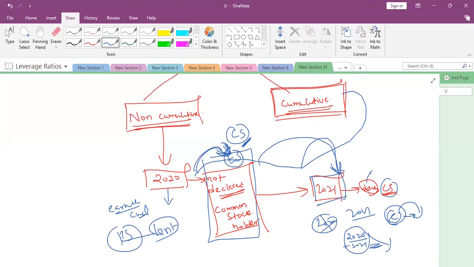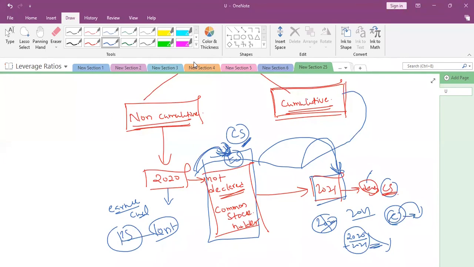Is this point clear to everyone? Or do you have any doubt? Ask. Yes, sir. When will it be decided whether it is non-cumulative or cumulative? While selling itself, while entering into the contract, while issuing the preference shares only, they will decide whether this is non-cumulative or cumulative.